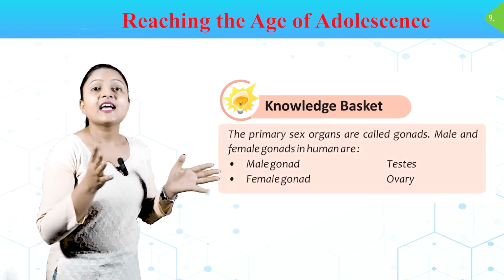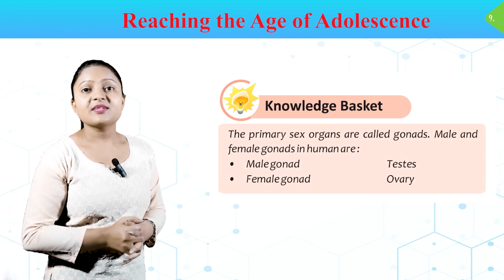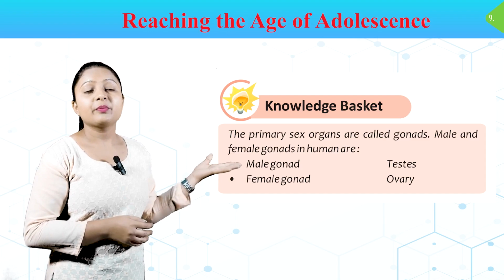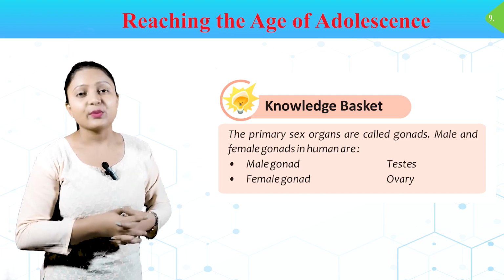Knowledge basket. The primary sex organs are called gonads. The male and female gonads in humans are: male gonad, testes; female gonad, ovary.